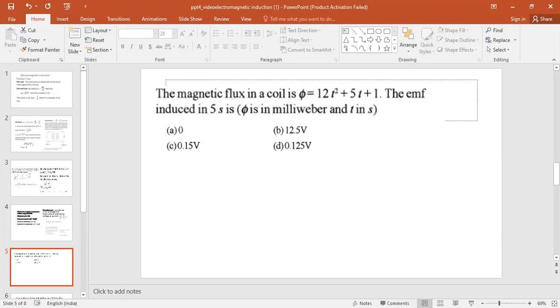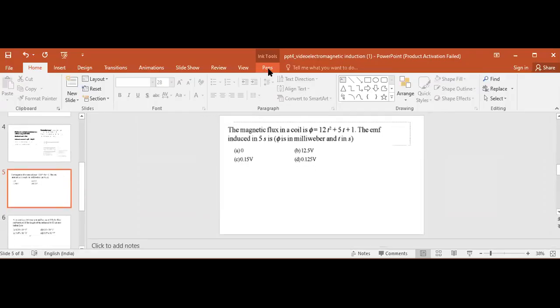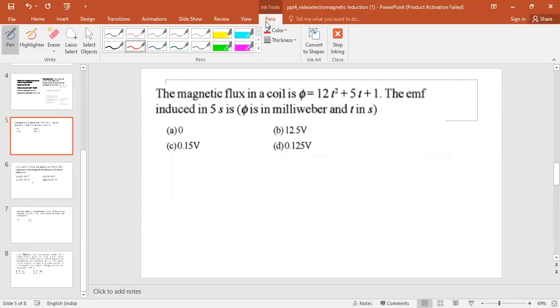The magnetic flux in a coil is given by phi equal to 12t square plus 5t plus 1. The EMF induced in 5 seconds is. We know that the expression for induced EMF is E equal to d phi by dt. Phi is given, so differentiating phi with respect to t, we get 12 into t plus 5t.